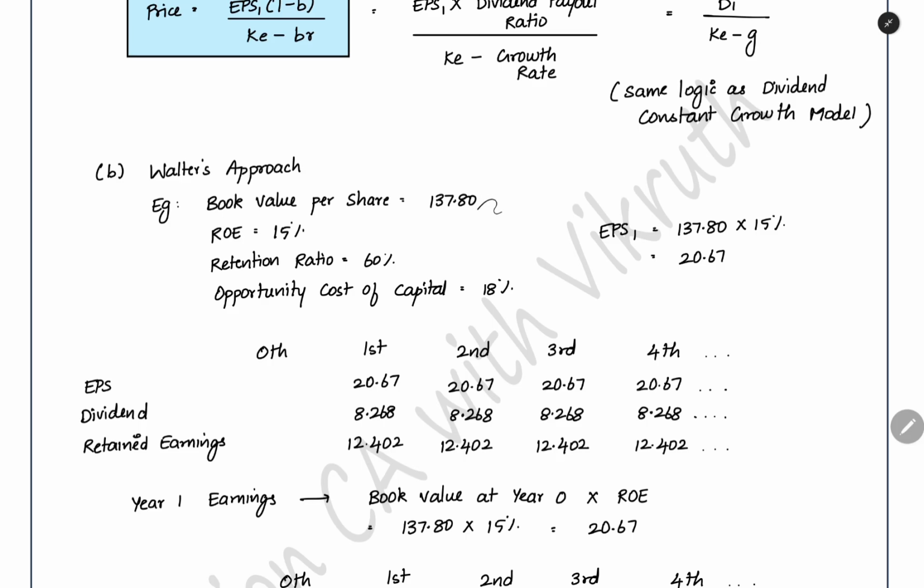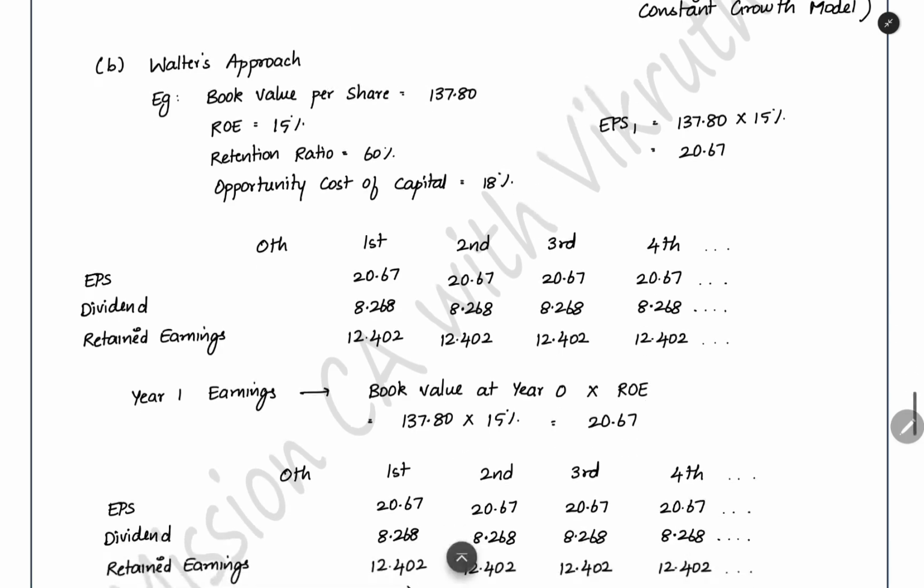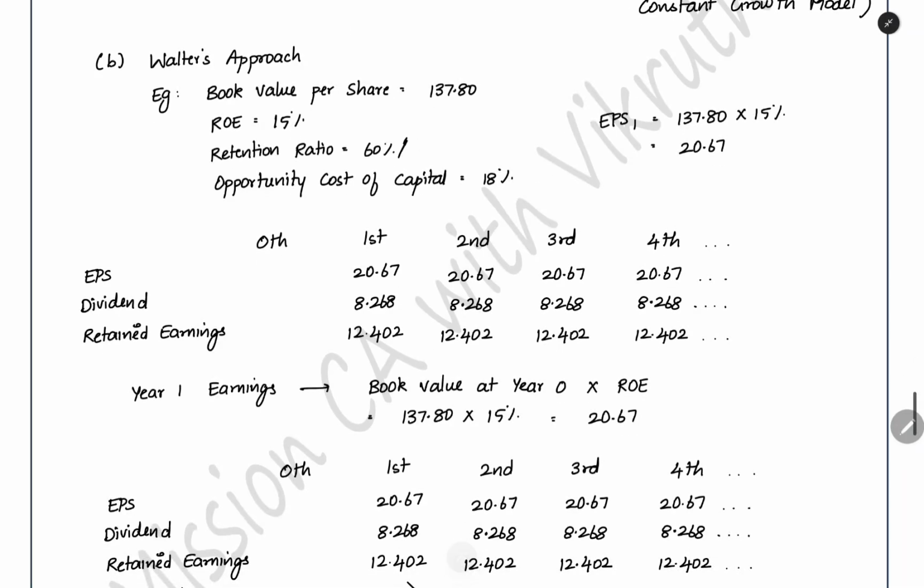When you multiply the book value per share and the return on equity percentage, you will get the EPS, earnings per share. Now the retention ratio is 60%, and then the opportunity cost of capital. This is the required rate of return. Now using this data, we can calculate the EPS at the end of first year.